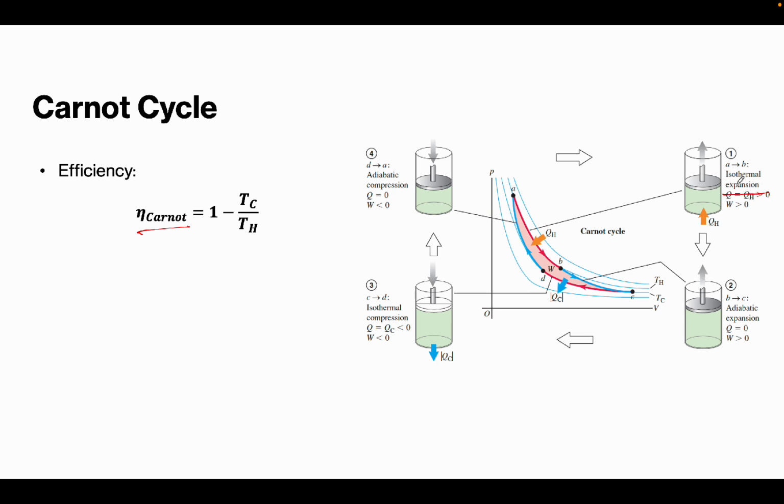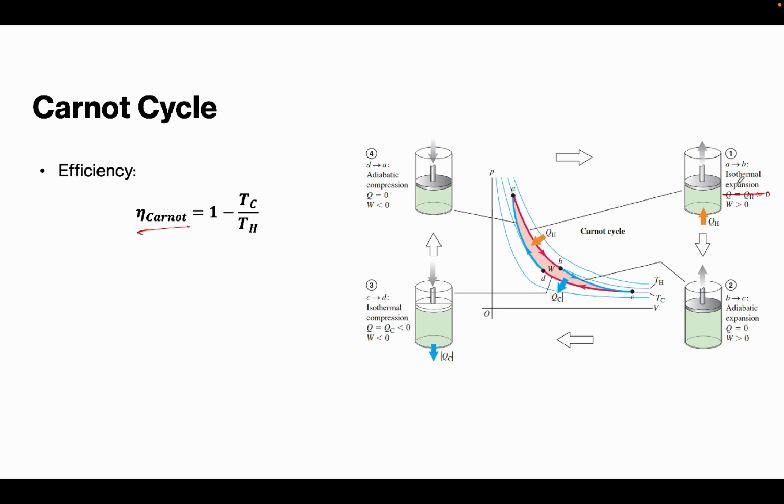So, sa isothermal expansion, which is at high temperature, the heat is absorbed from the hot nga reservoir, and then after that, the gas expands and does work on the surroundings. But the temperature remains constant. So, if we want to solve for the delta U or the internal energy of the system, it is equal to 0. So, meaning that the heat absorbed is just equal to the work done on the surroundings. Okay, so that is a Carnot cycle. Number 1, first na process sa Carnot cycle.